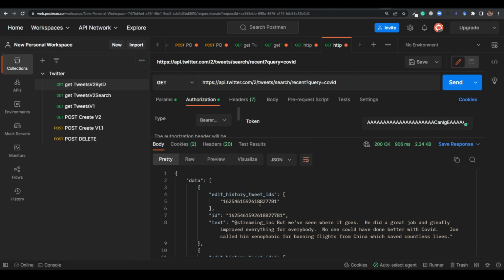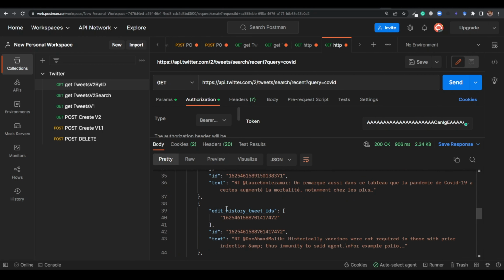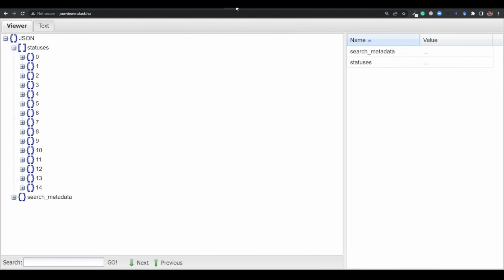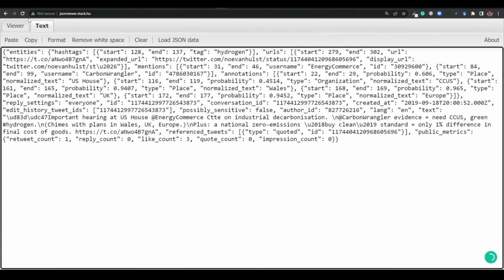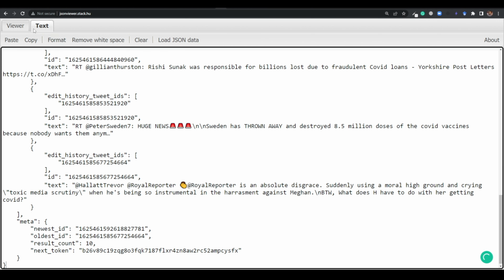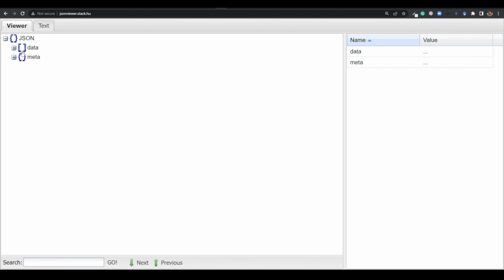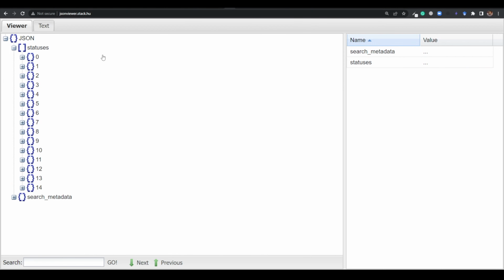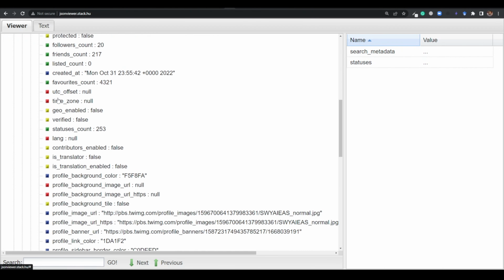I will send the request now, and now you can see you are getting some more data here, but its format is different. Let me copy this first. This was for v1, right? Now just refresh it, paste it here, go to viewer, and you are getting two objects. One is data, another is meta. And data is like you are getting 10 tweets here. You are just getting id and text, nothing else. And if you see it here in zero, you are getting a lot of data.